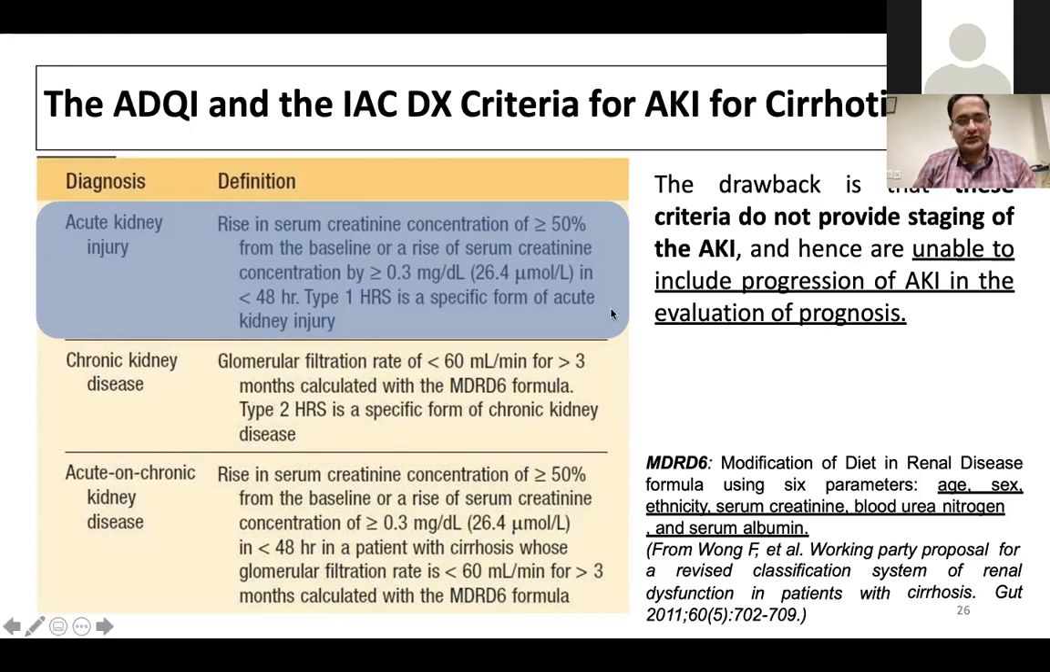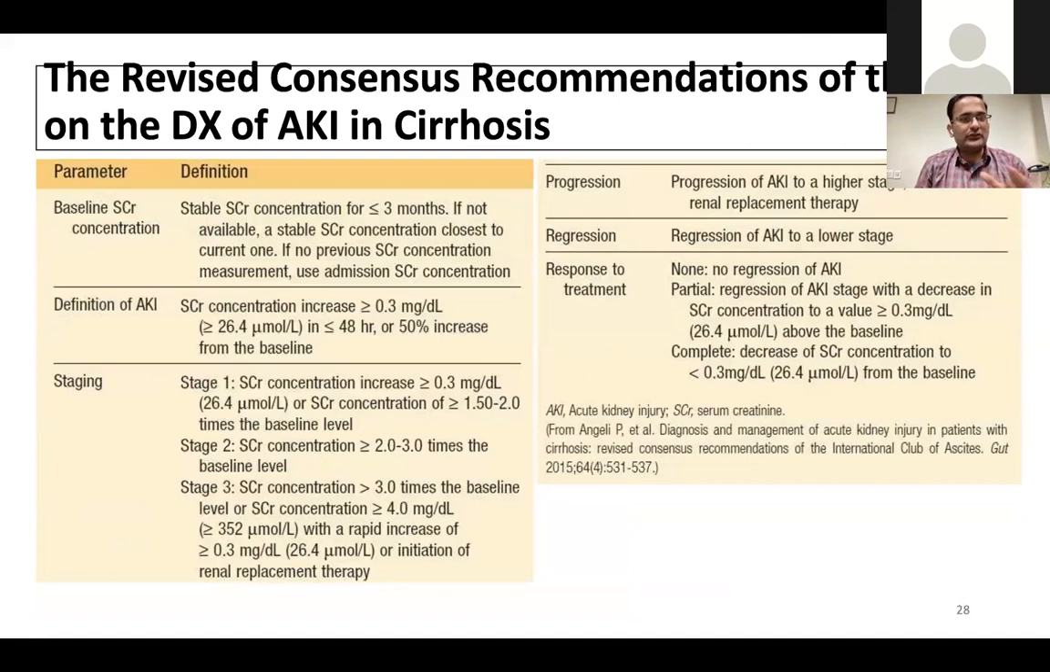So now the terms which we are clear about so far are AKI, and how do we define it: the AKIN criteria. AKIN stage 1, 2, 3, and AKIN 1, 2, 3 can be AKI-HRS, AKI non-HRS, and chronic kidney disease. So once we understand this, then we can move forward. We should also rule out other diseases, particularly cirrhosis related,